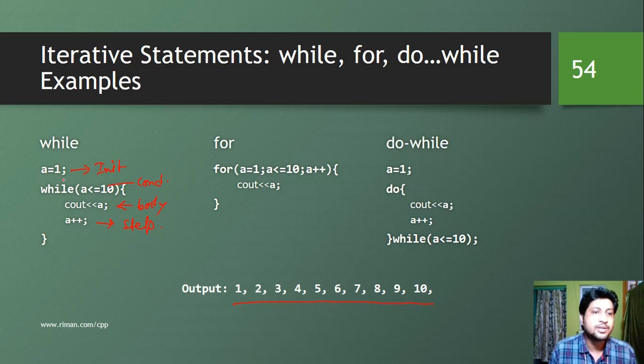So in while, A is equal to 1, that is the initialization statement. In case of for as well, A is equal to 1 is the initialization statement. In case of do while as well, A is equal to 1 is the initialization statement. And in all these loops, though the orientation of initialization, condition, body and step is different, they work the same and they will produce a similar output for this particular example.